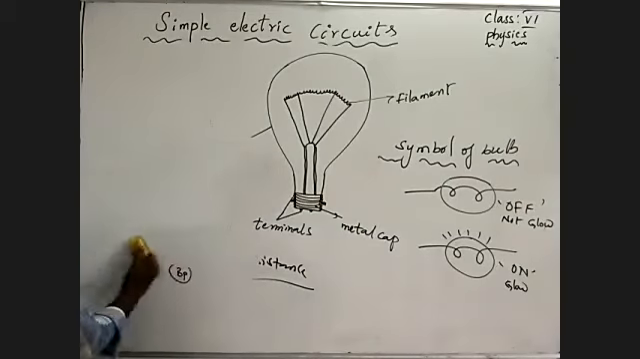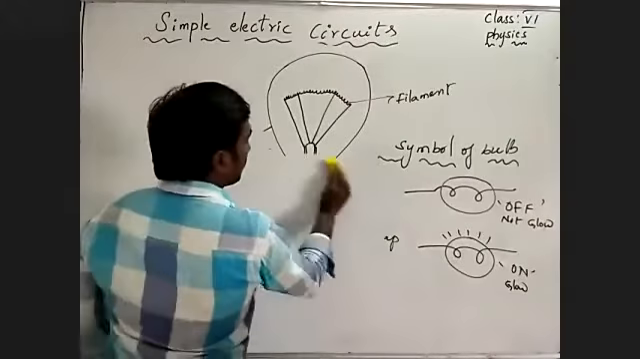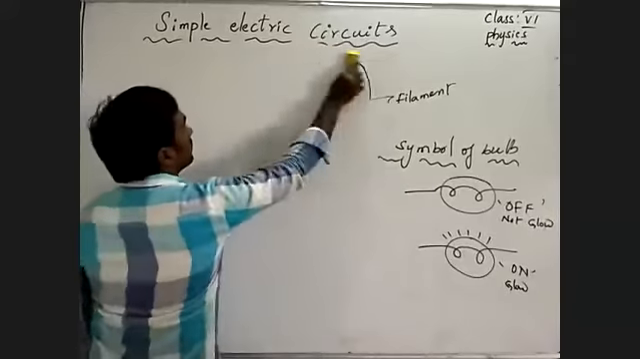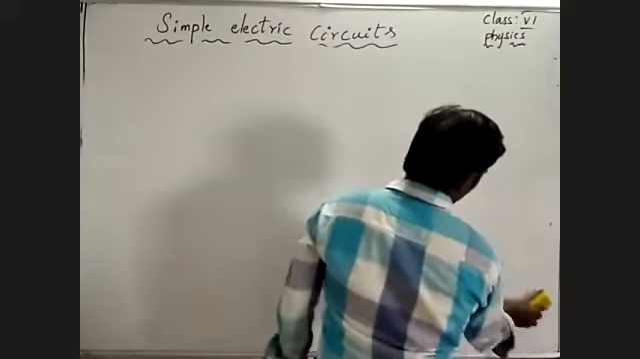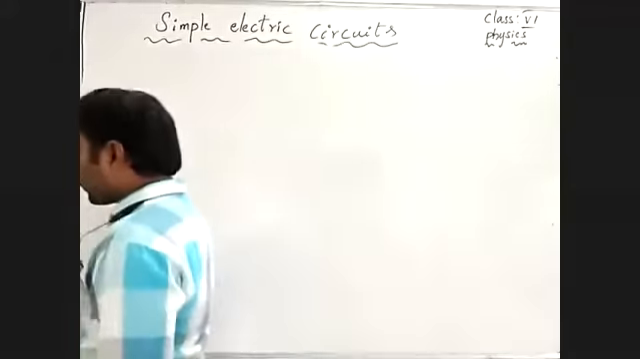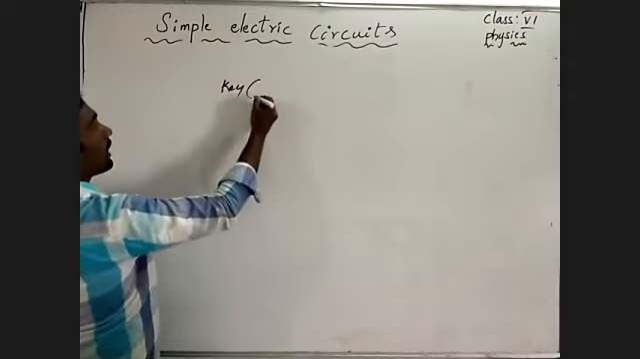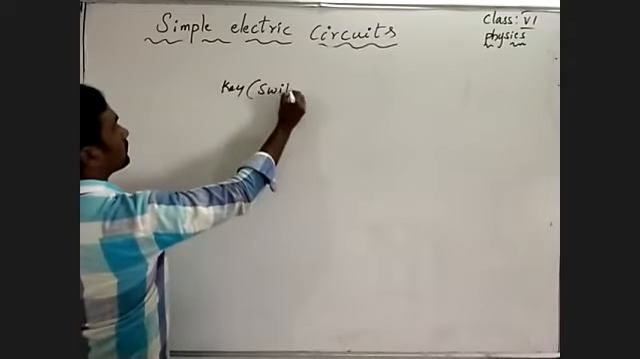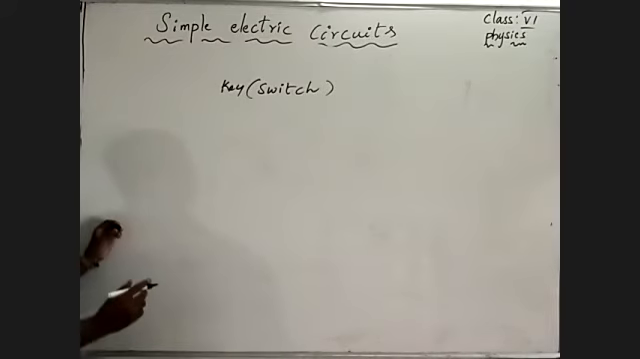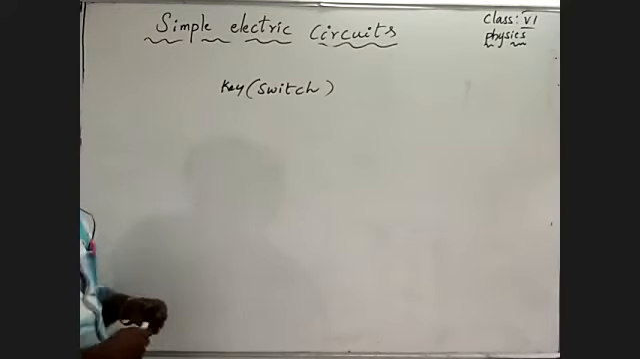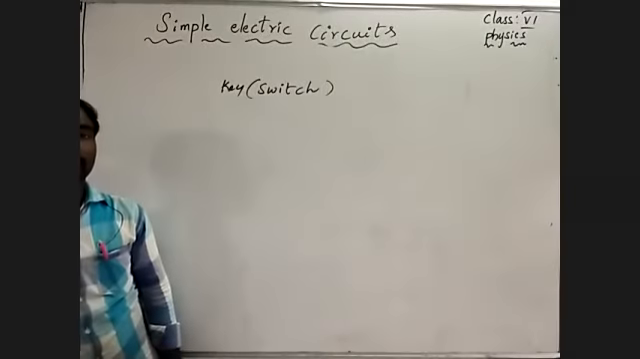The next thing is a key. What do we need? Key. Key means a switch. We are going to talk about key or switch. We know well about the switch in our home. It is made up of plastic. Understand?